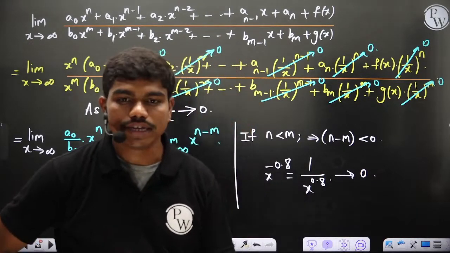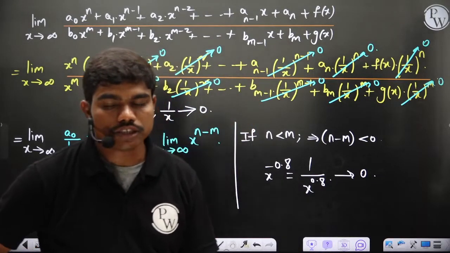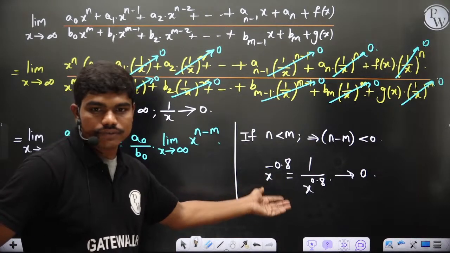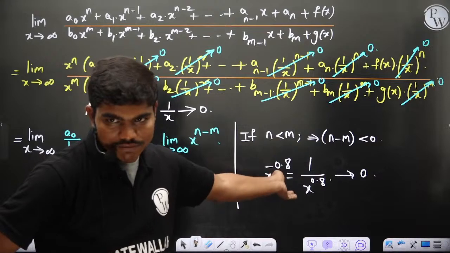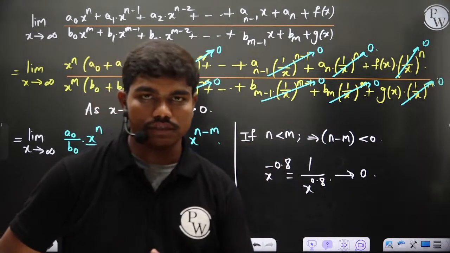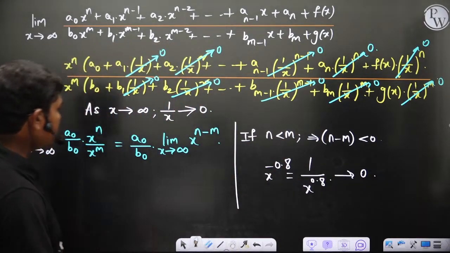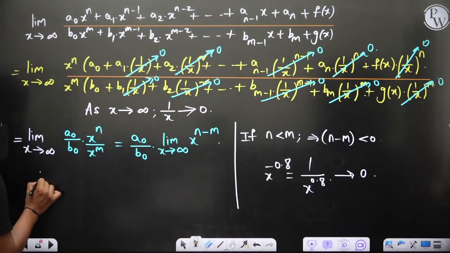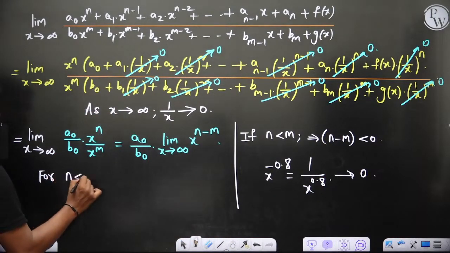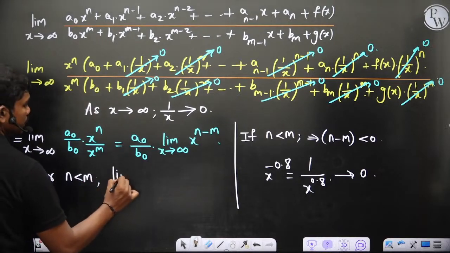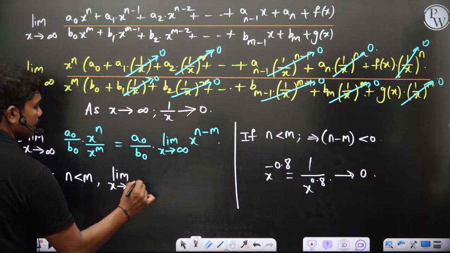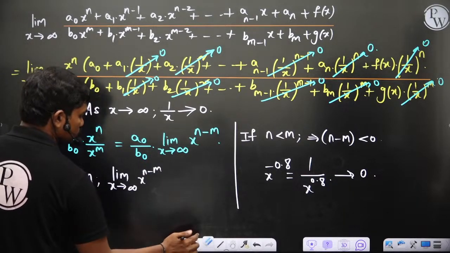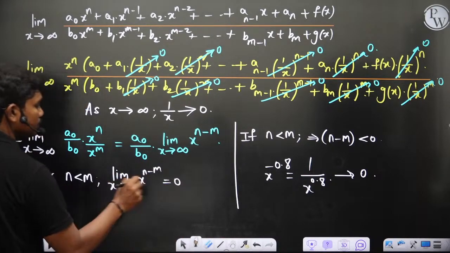So can you all agree? Yes. So what we are telling is basically if x is a very large number and you have the exponent to be negative, then ultimately the total value approaches 0. Now when this approaches 0, therefore for n less than m, limit x tends to infinity, x power n minus m is equal to 0. Okay, because we have written the limit, we can put the equal to sign.